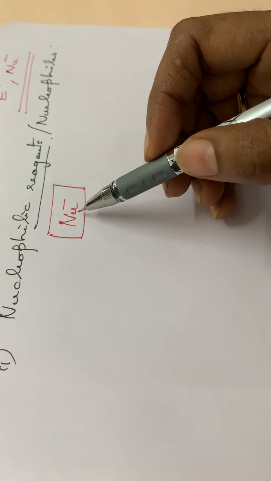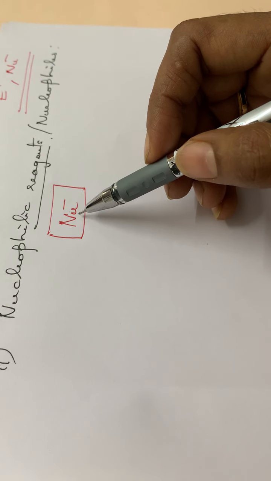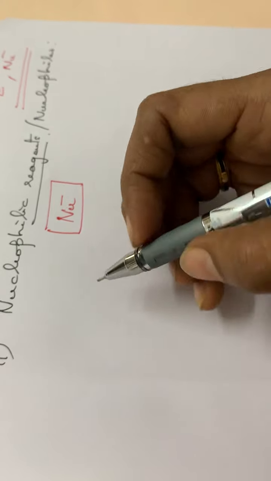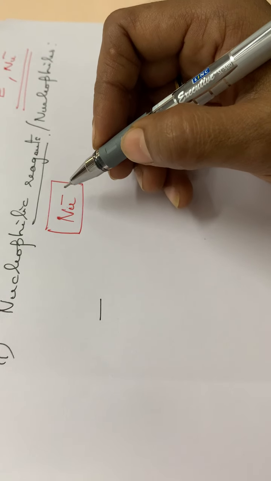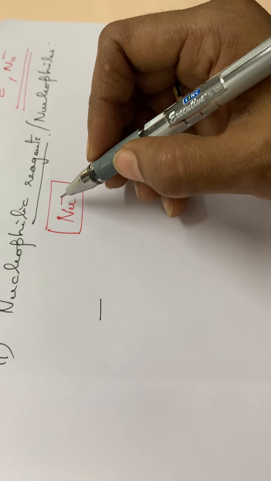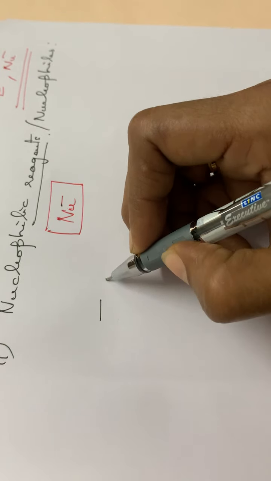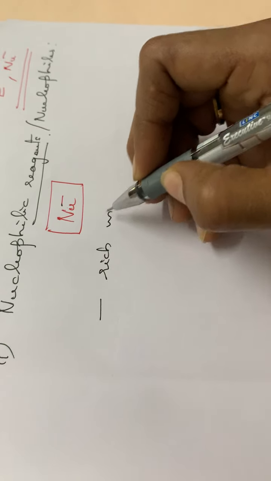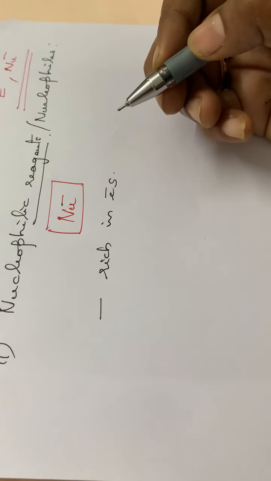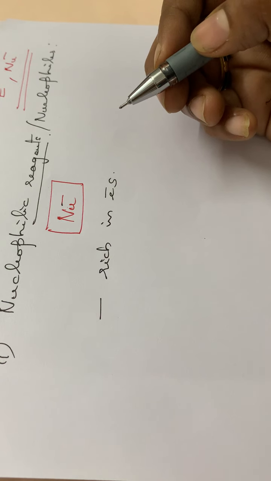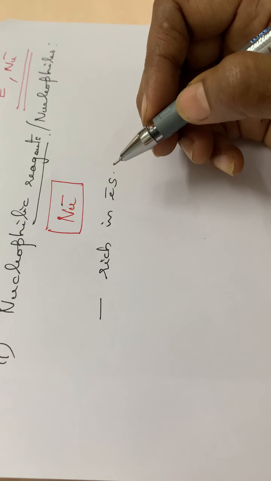Nucleophiles are represented by Nu minus, and a negative charge itself means it is electron rich, isn't it? It has electrons. So nucleophiles are rich in electrons. That is the first point. Electrophiles are deficient, while nucleophiles are rich in electrons.